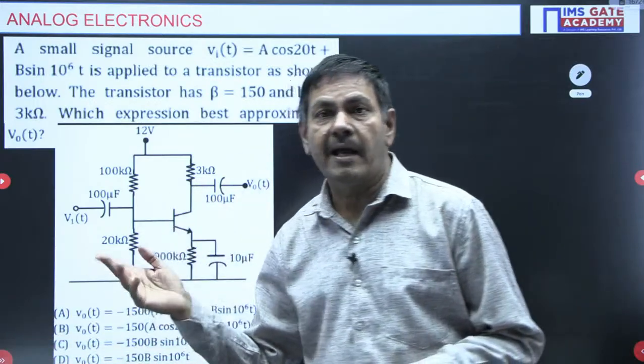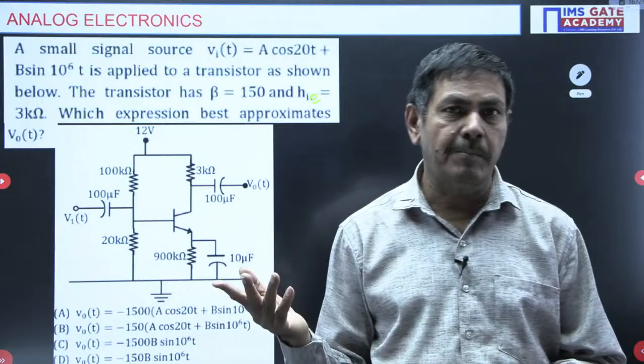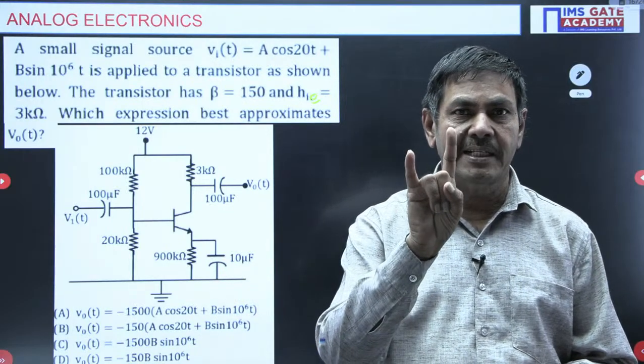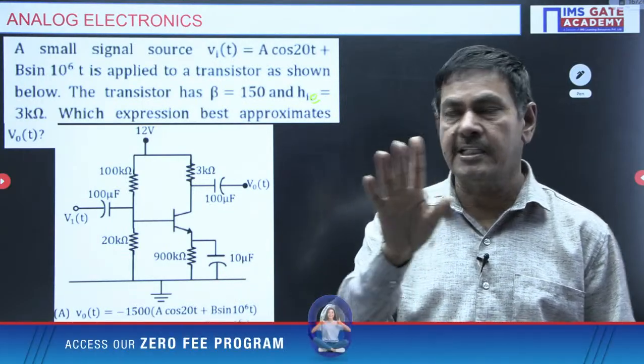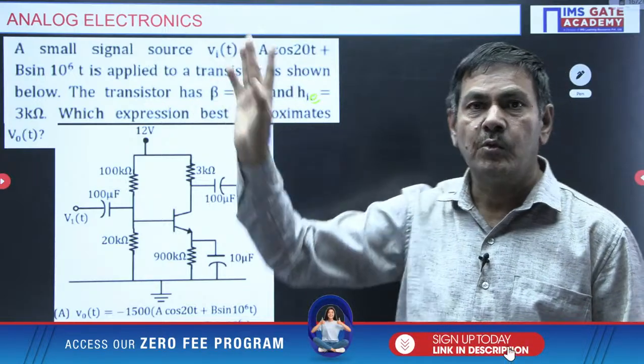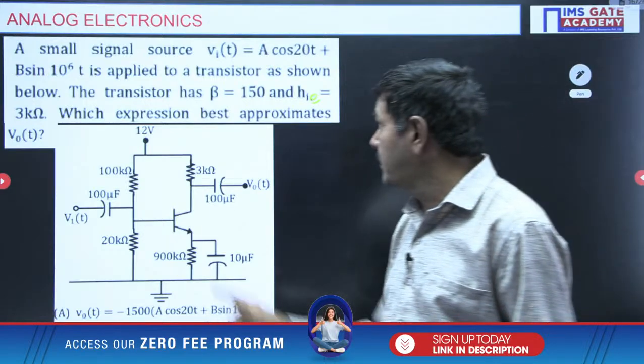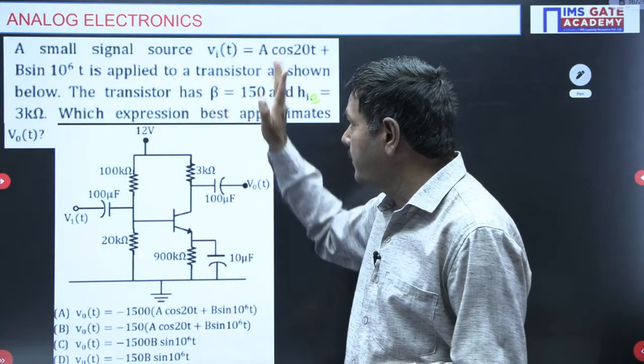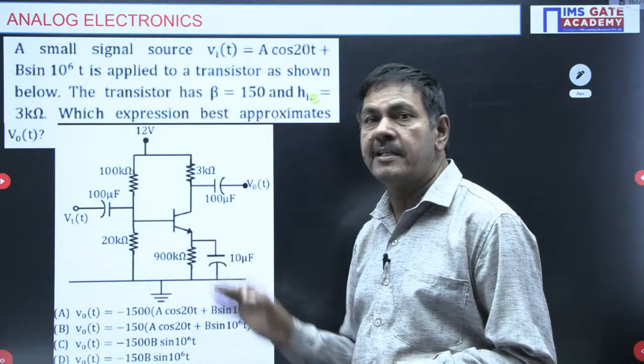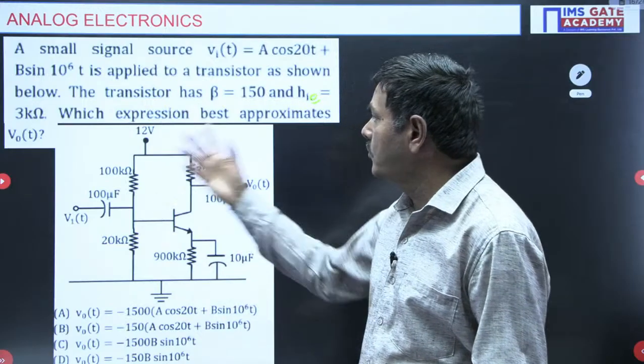When only 1 H parameter, HFE, is given, meaning only beta is given, you can apply the RE or R pi model. Anyhow, in this problem 2 H parameters are given, so I must apply the approximate H model to find the output voltage.